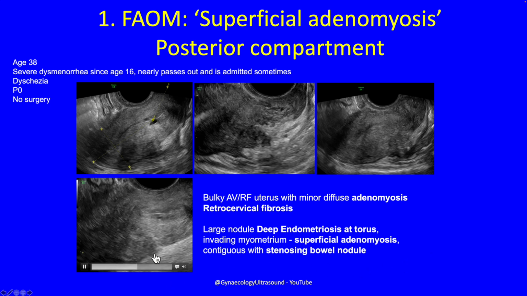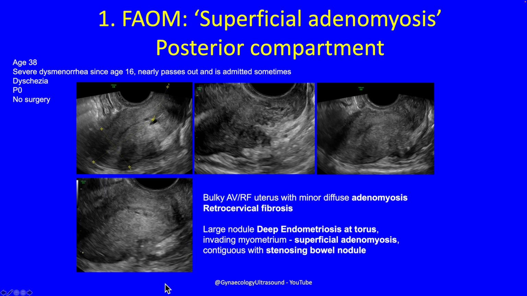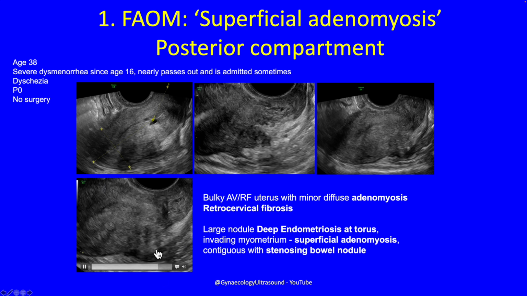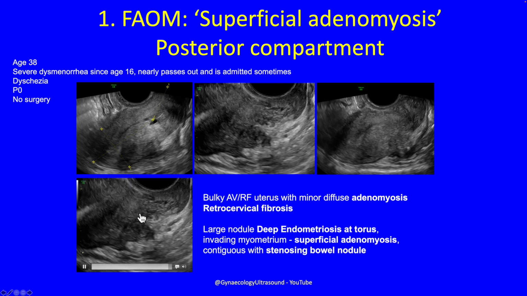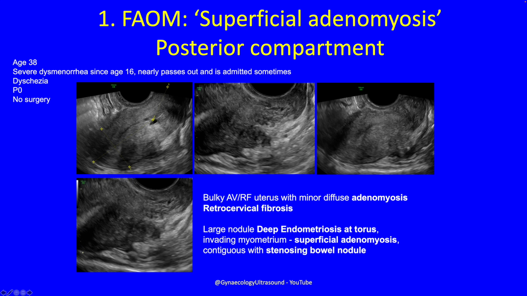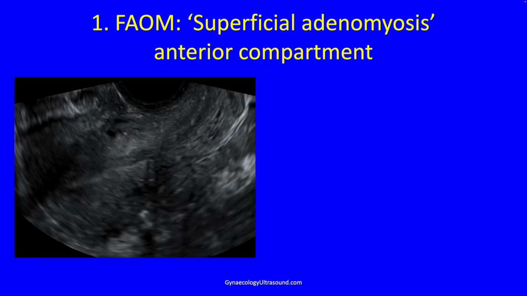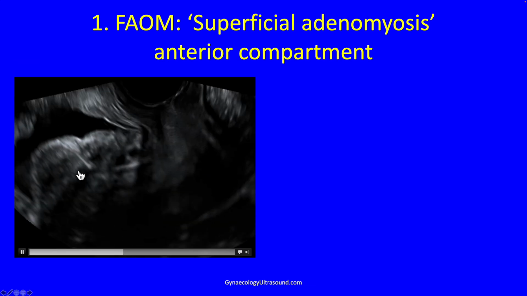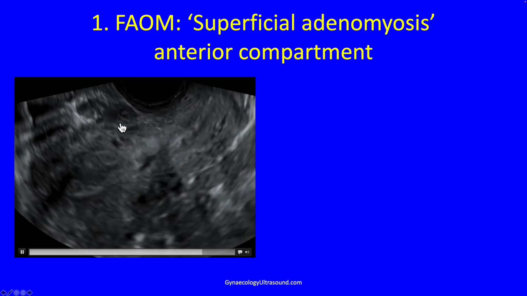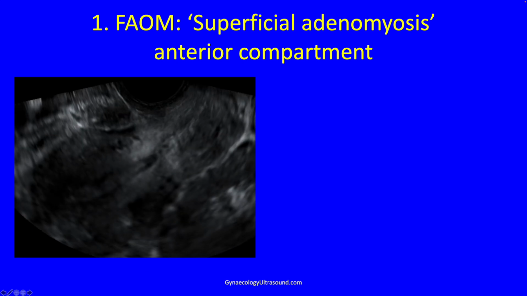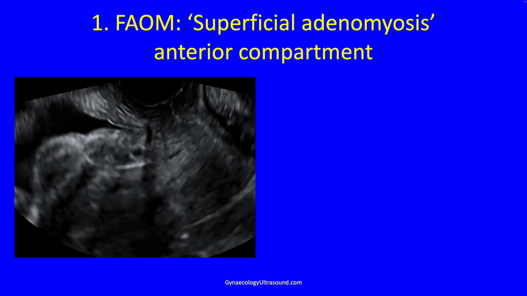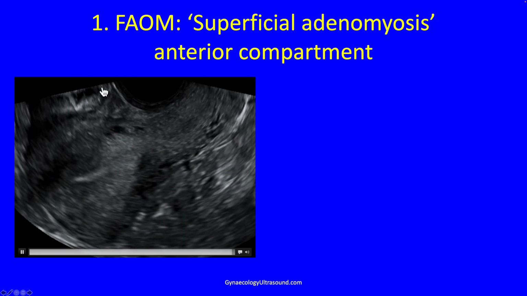There is white retrocervical fibrosis. Here is the nodule in the deep ligaments, and you can see the echogenicity of the myometrium has become altered by this superficial adenomyosis. You can also have this in the anterior compartment, so there's the bladder and there's the uterus. There's a nodule of superficial adenomyosis. It's not a bladder nodule of deep endo, the overlying muscularis is normal.